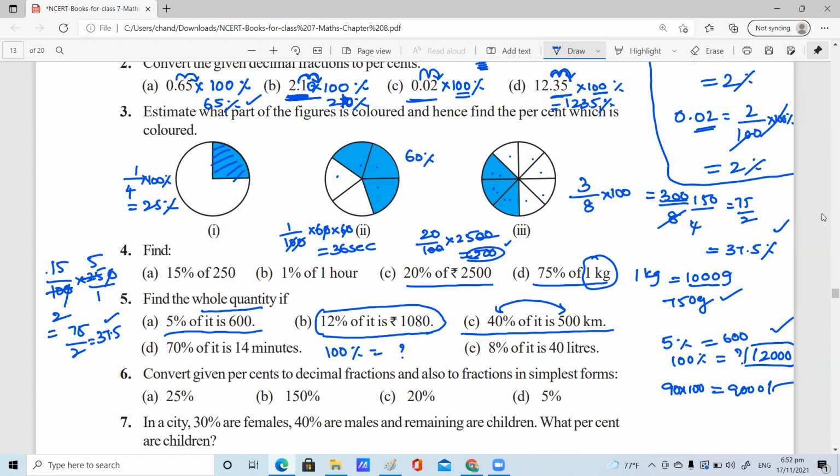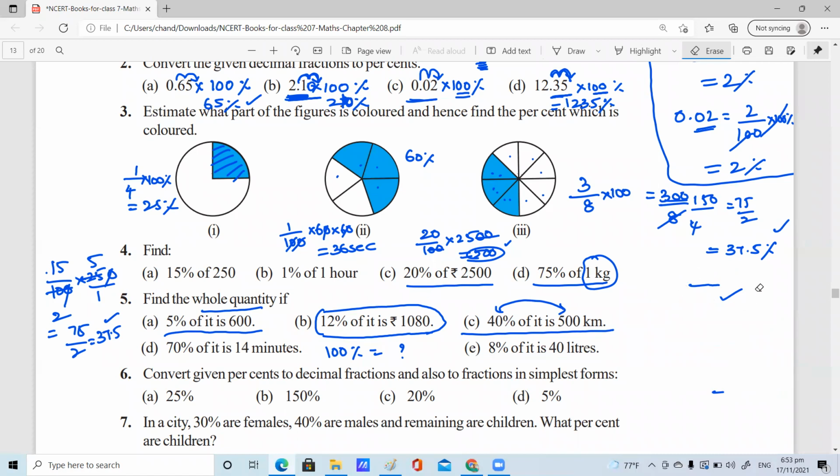Yes, ma'am, we can take it as x. You can take the unknown thing as x. Very good. This is also another method that Satvika is giving. Please, Satvika, tell your method so that I can write many methods.